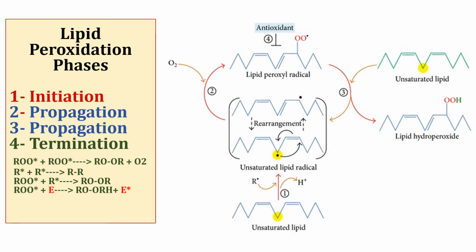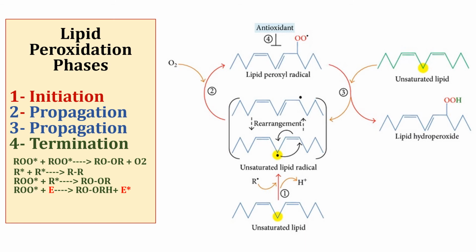In propagation phase, what happens? Here the rearrangement also takes place. This radical is shifted on another carbon atom of the polyunsaturated fatty acid. Then a carbon-centered radical rapidly reacts with oxygen molecule to form lipid peroxyl radical. This is lipid peroxyl radical. You can see the oxygen atom is inserted here to form lipid peroxyl radical, which can act on another lipid